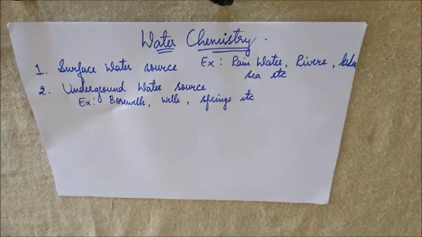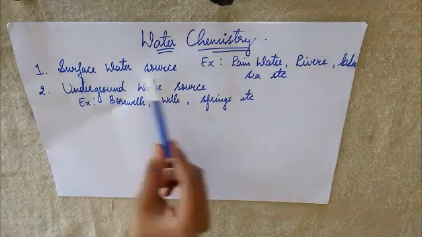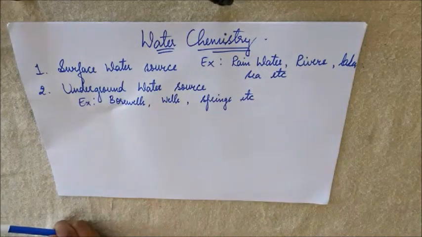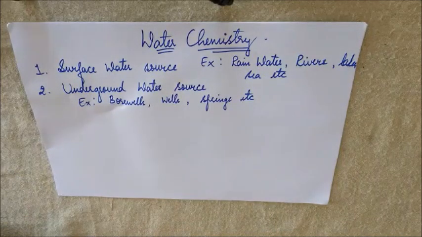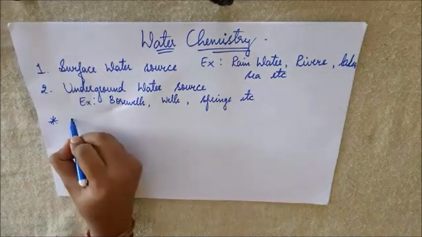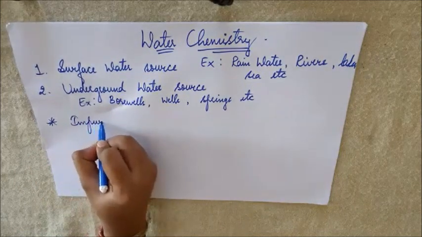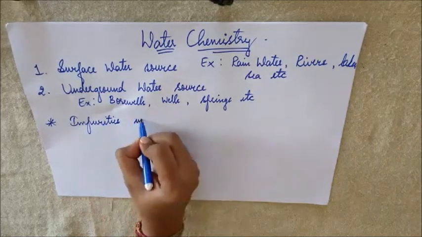Now, when we generally talk of rainwater, we say that rainwater is the purest form of water, isn't it? When this rainwater falls onto the earth, which is a surface water source, what happens is that onto the surface of the earth there are lots of impurities. So the water will get contaminated. So generally, water will have many impurities in it. Now let us study what are the impurities that are present in water.